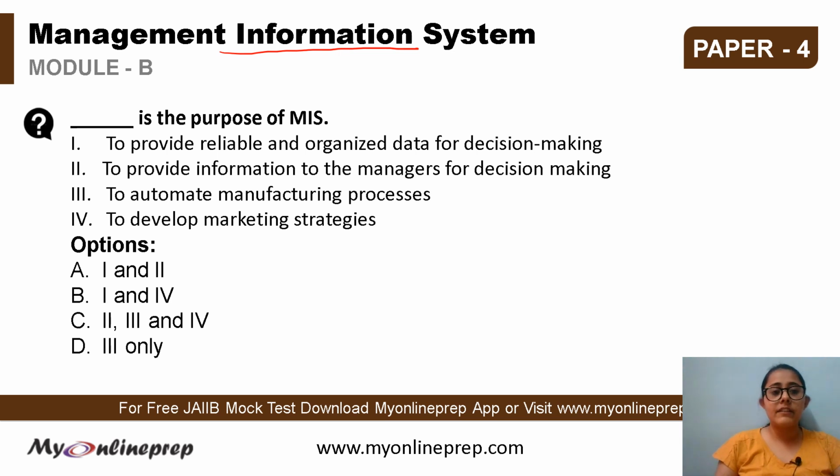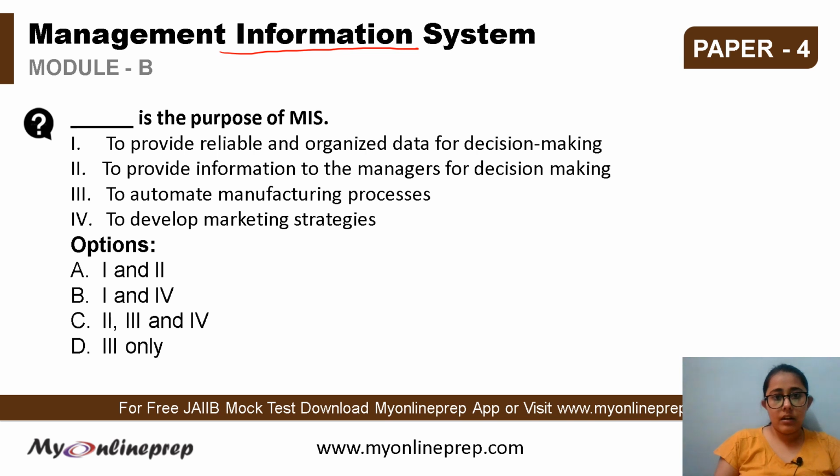The statements are given. 1. To provide reliable and organized data for decision making. 2. To provide information to the managers for decision making. 3. To automate manufacturing process. And 4. To develop marketing strategies. And the options are A 1 and 2, B 1 and 4, C 2, 3 and 4, or D 3 only.